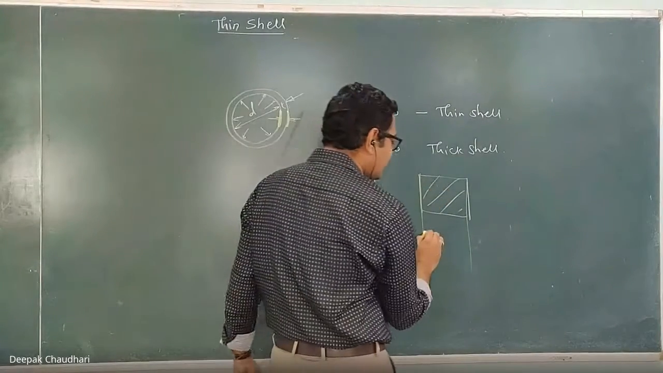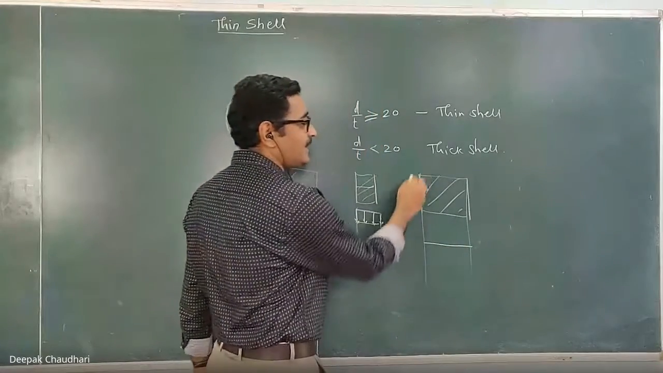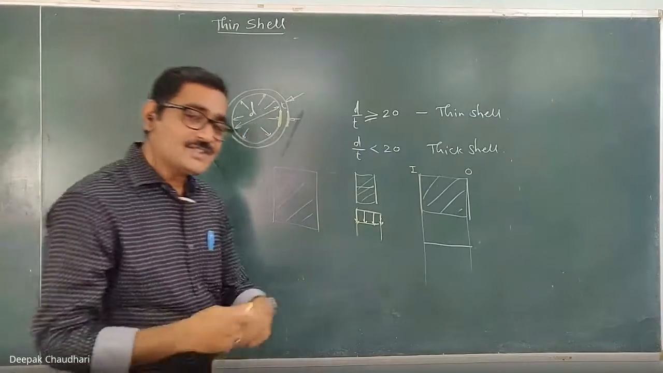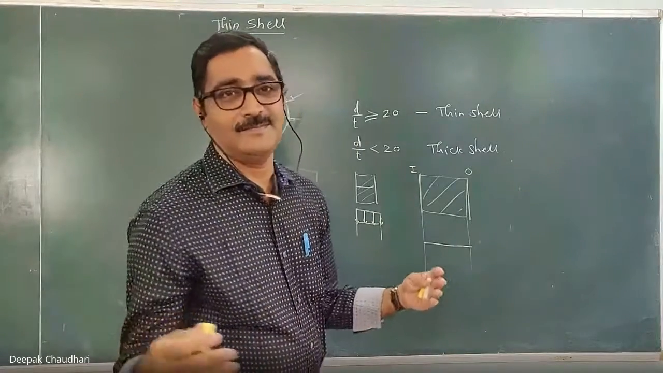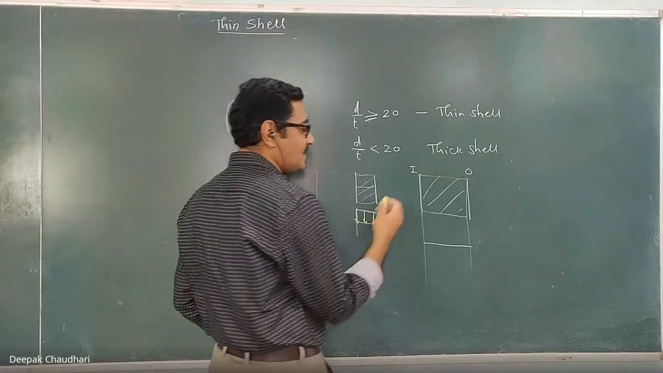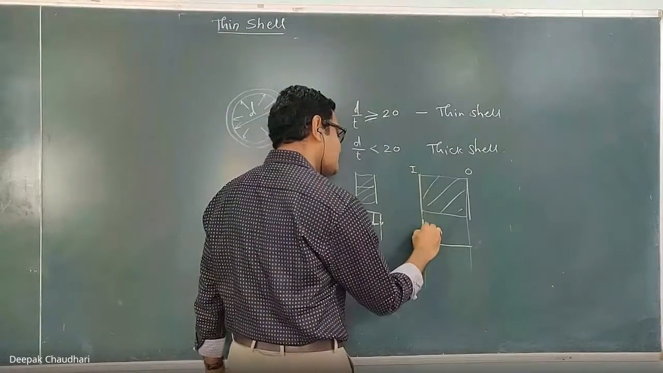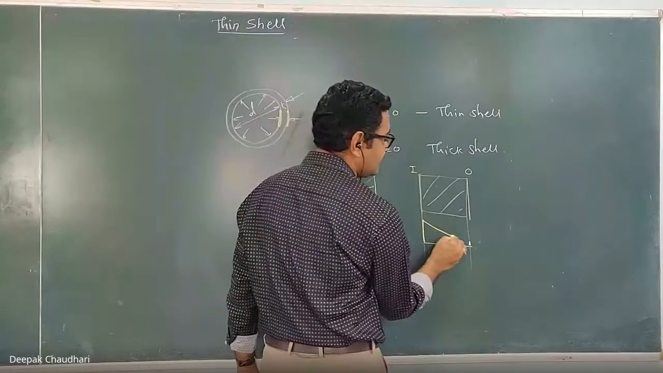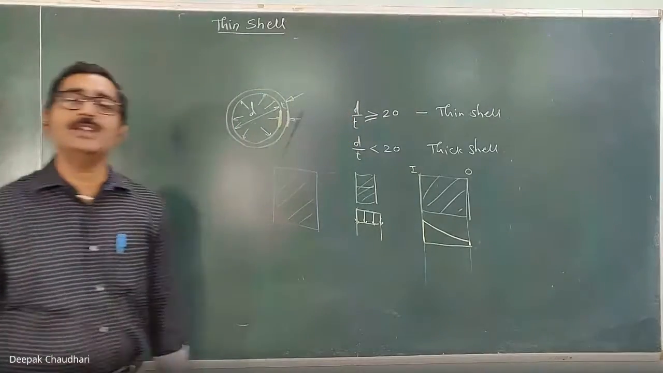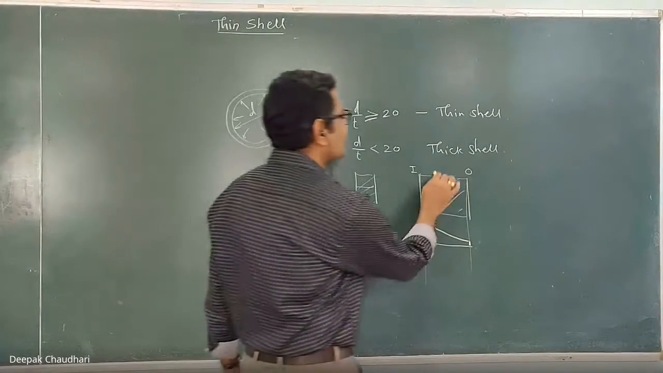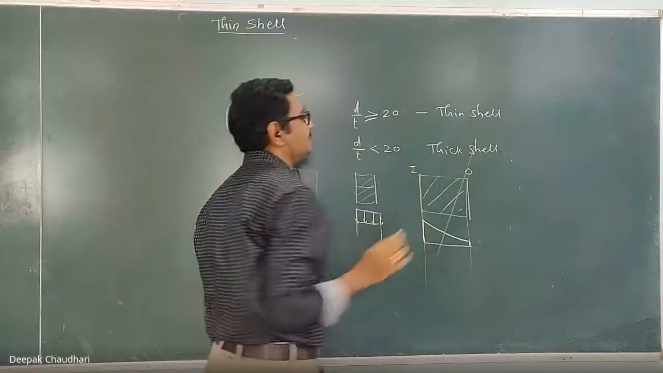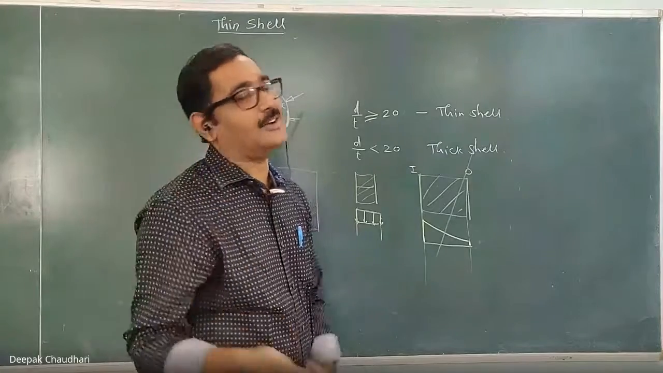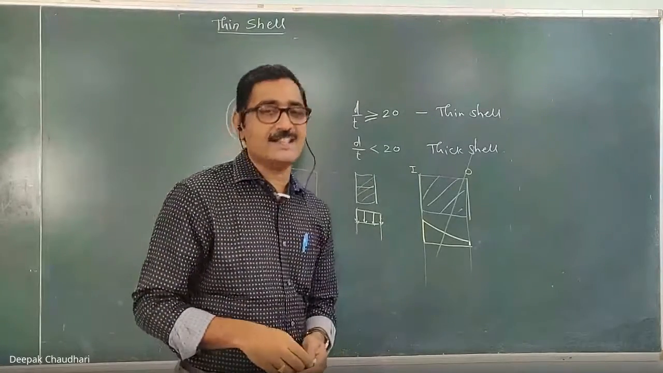Whereas in case of a thick shell, if I consider this as the inner surface and this as the outer surface, the stress varies. At the inner layer, the stress is more. At the outer layer, the stress is less, and it varies parabolically. There is a parabolic variation. So this is not in your syllabus for the undergraduate level, or at least for the second year. For the project or at the PG level, you may study this thick shell.